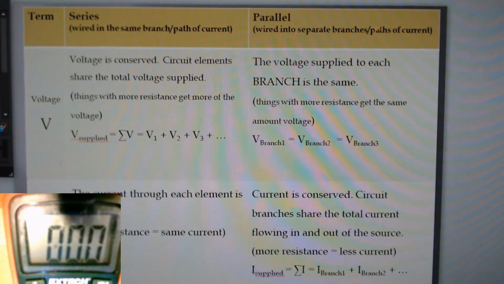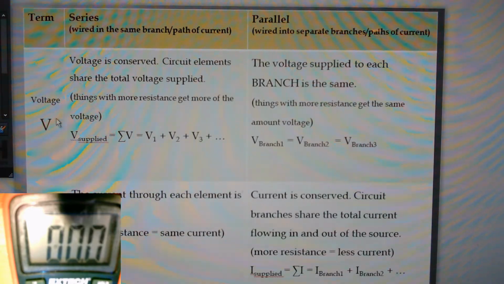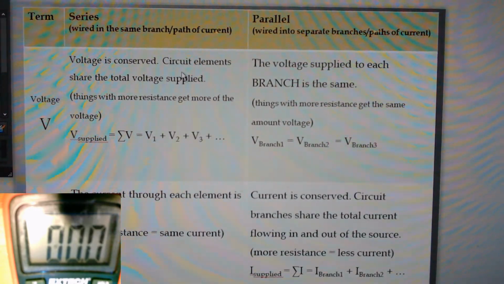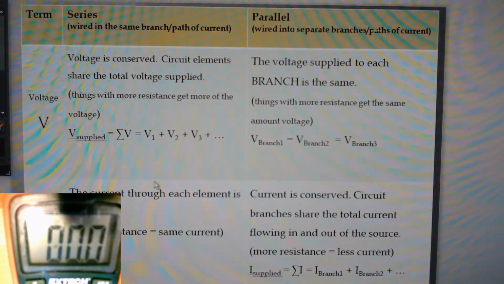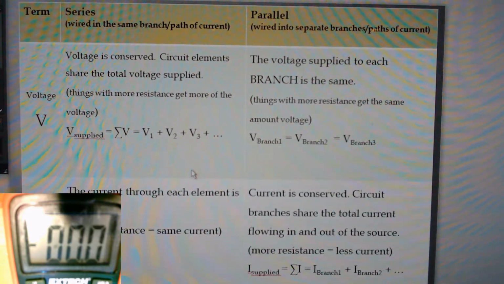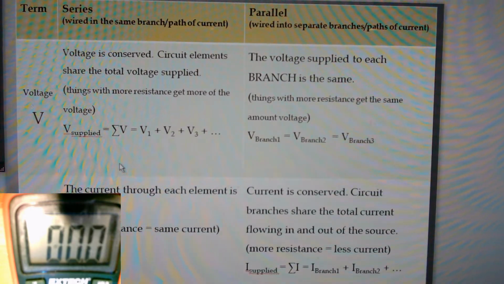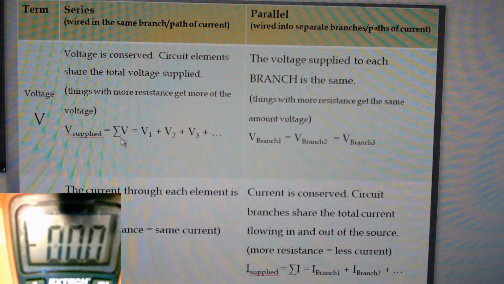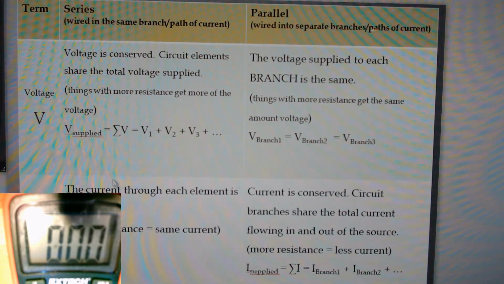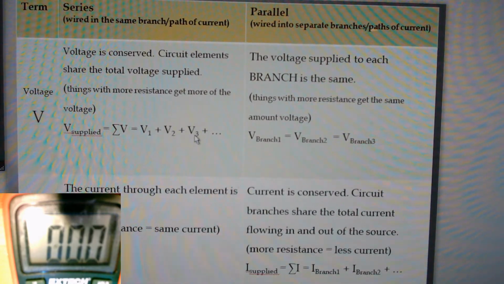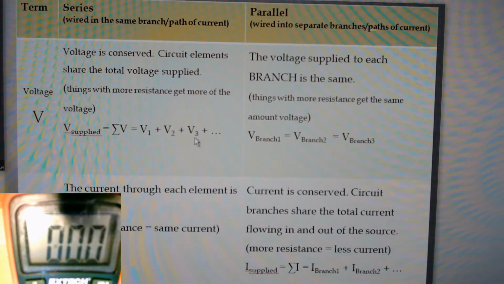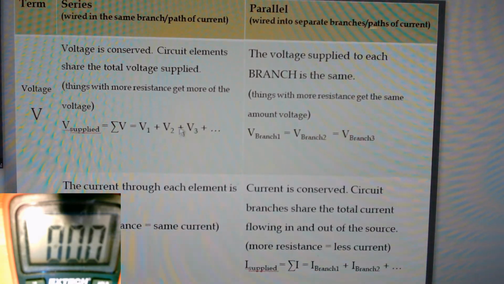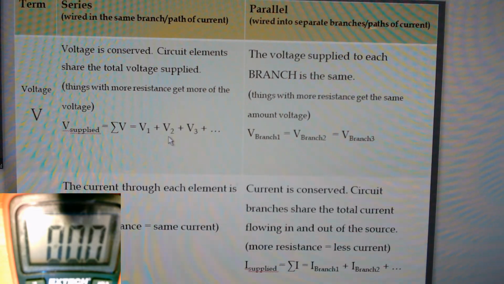And here's how it works, right? So we've got the voltage and current, and when they're wired in series, we know that voltage is going to be conserved. The circuit elements will share the total we apply, and we can write that as an equation. When things are wired in series, the voltage supplied is equal to the sum of their voltages. So V supplied will equal voltage 1 plus voltage 2 plus voltage 3. They might be all equal, they might not be. That depends on their resistance. Things with more resistance are going to get more of that voltage.